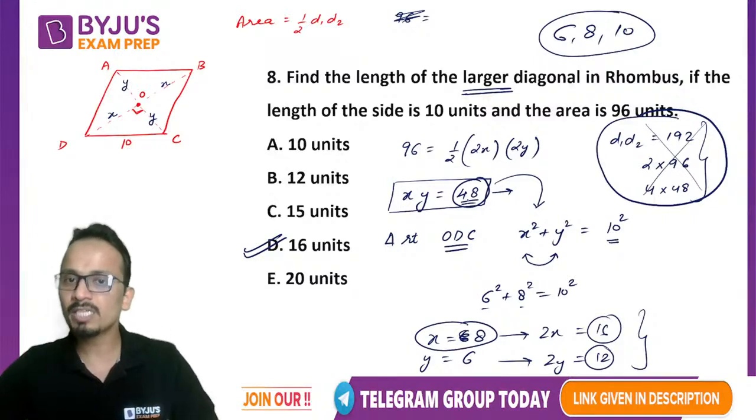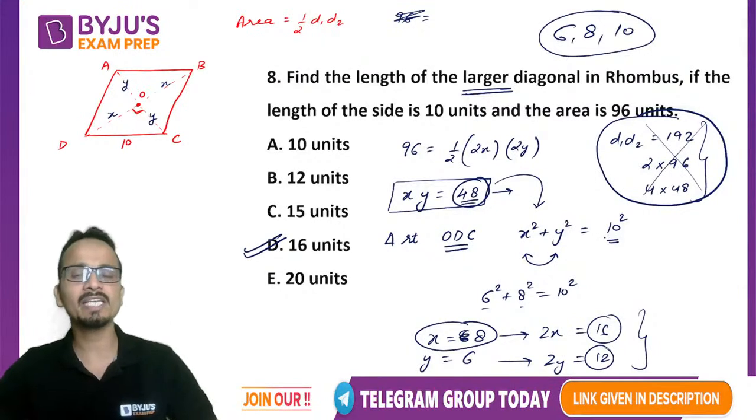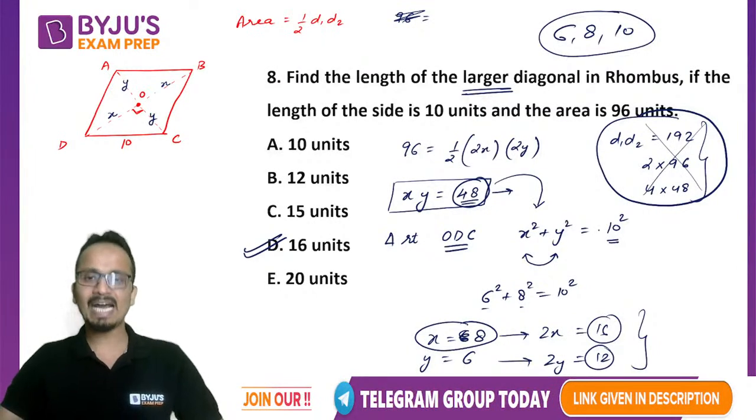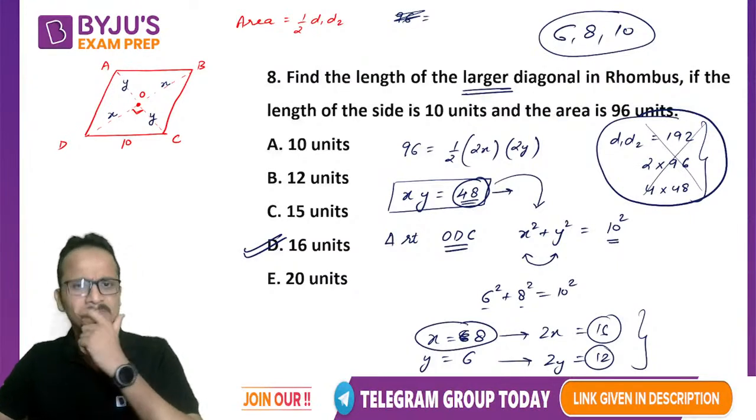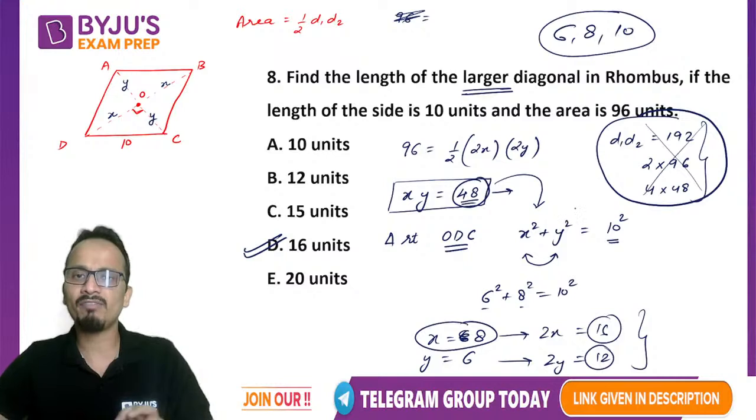Here, if the product is 48 and x square plus y square is equal to 10 square, then we have only a single possibility. Yes, you can always use the options, fine, but I'm just giving you a value.